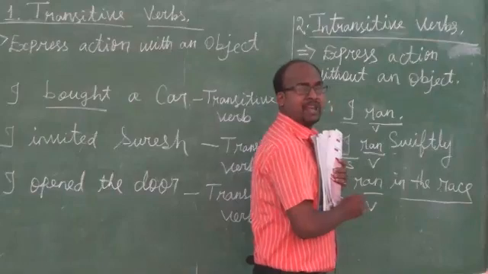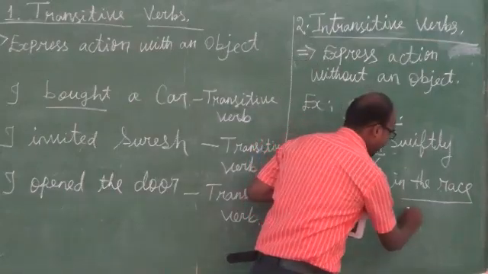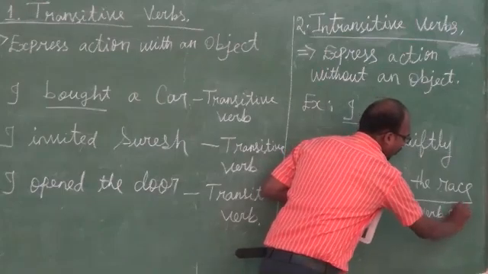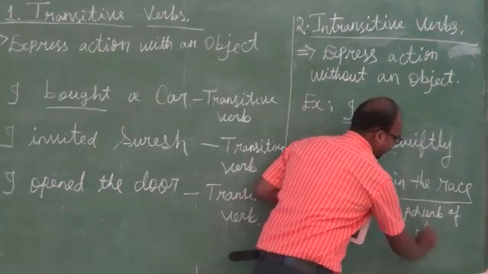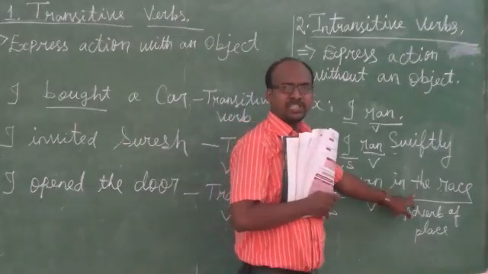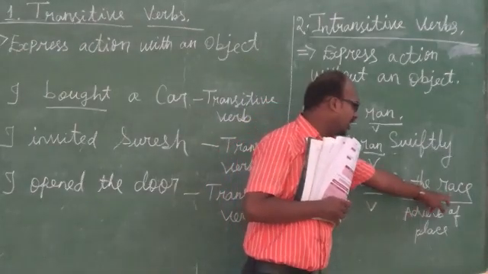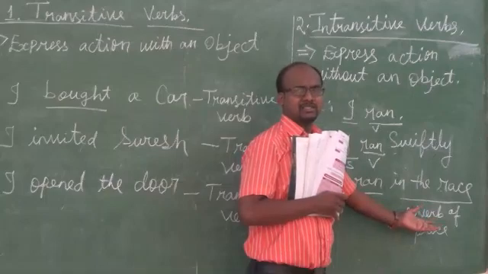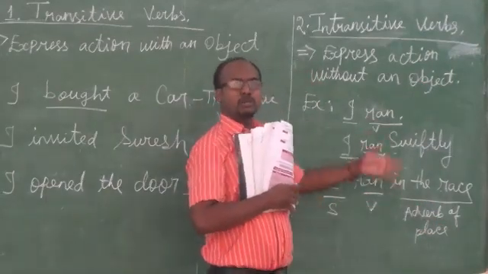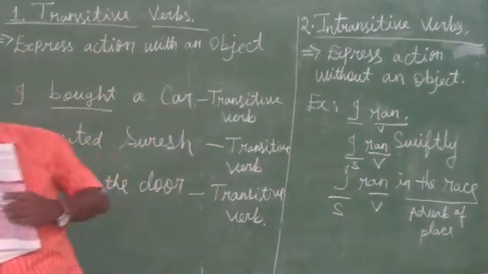Adverb of place, we can have it. So, in the race is an adverb of place. I ran in the race. In the race is not an object. It is an adverb of place. So, my dear children, I just want to give more examples for intransitive also.